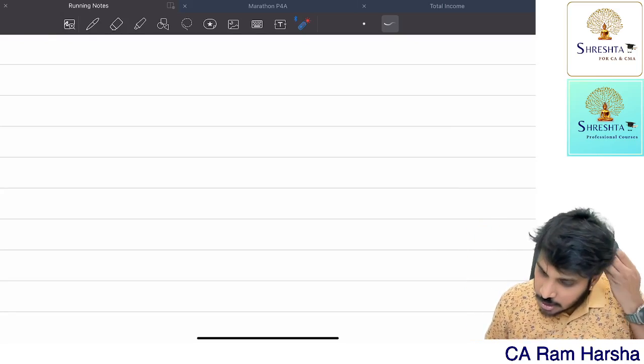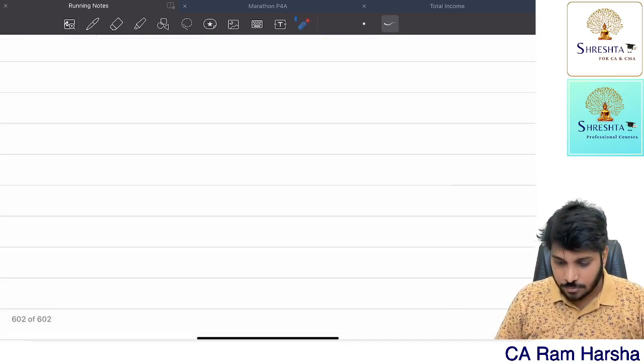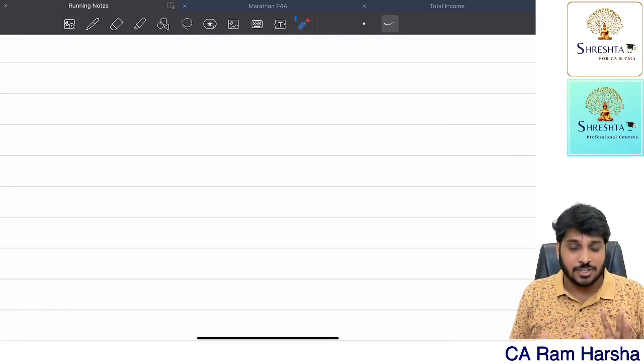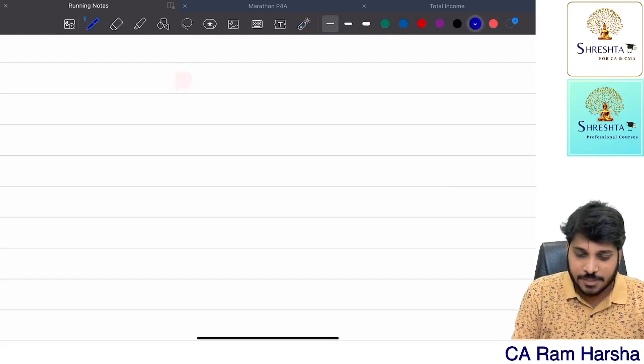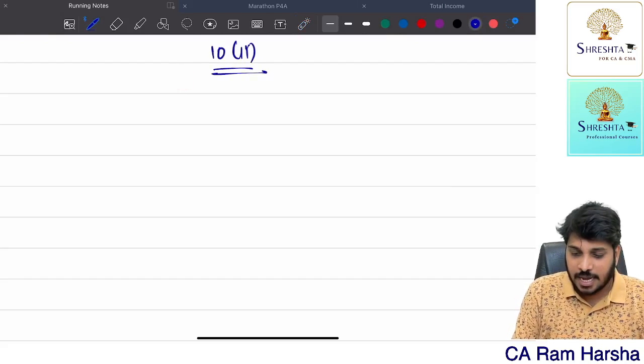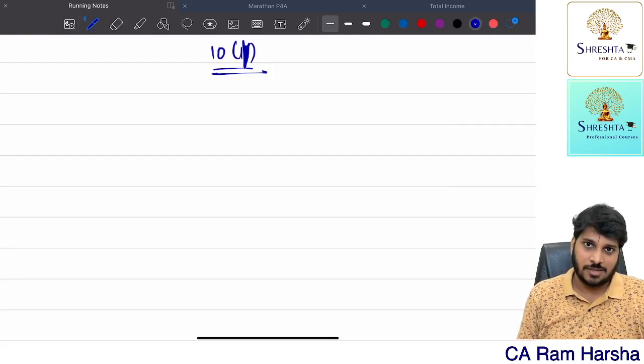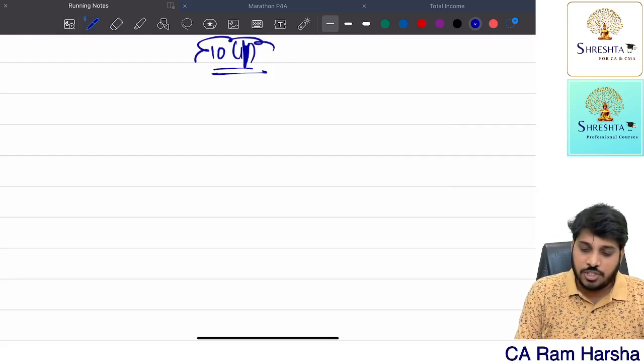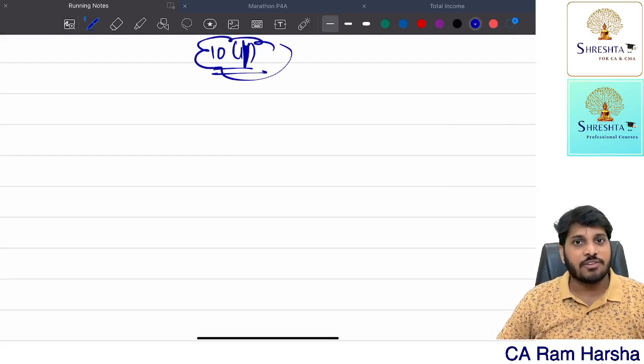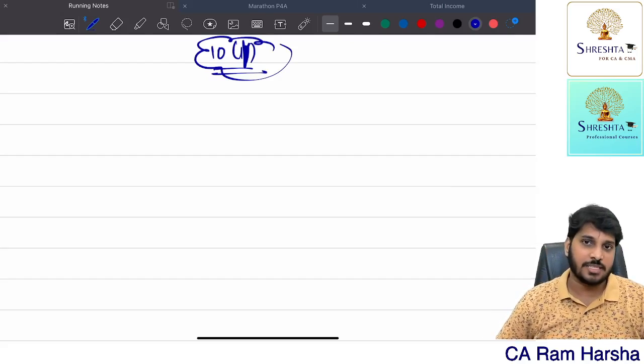Fine. So now suppose the SSE is having agriculture income. We all know that Section 10(1) says agriculture income is exempt from tax. The objective of not taxing agriculture income is very simple.